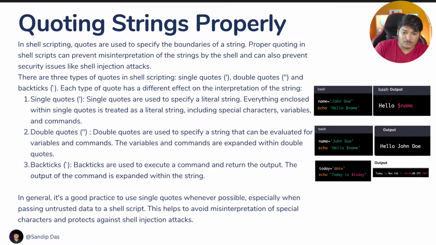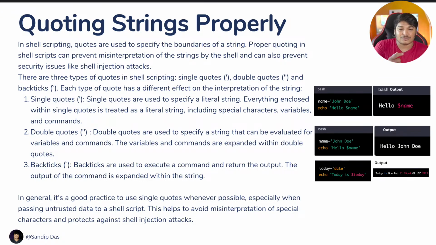Suppose you use single quotes. You can see here in bash, name equals John Doe, that's the variable I'm assigning, and again echo hello dollar name. With single quotes, it will print exactly hello dollar name. It will not give the proper value because you used single quotes. Now for the double quotes, you see the same exact script, name John Doe, but here in the echo, I'm using double quotes, then it's showing hello John Doe because it's now evaluating the variable, checking that the variable has some value, and then printing the value.